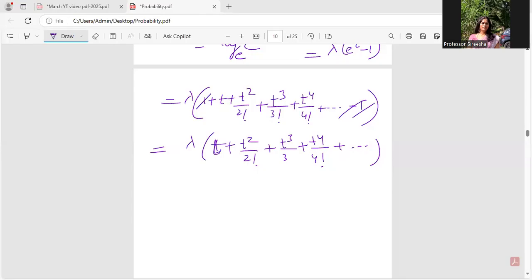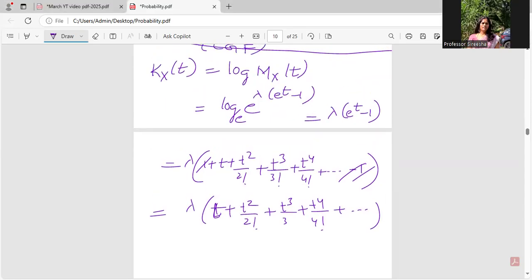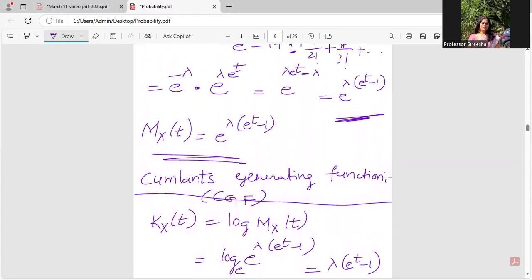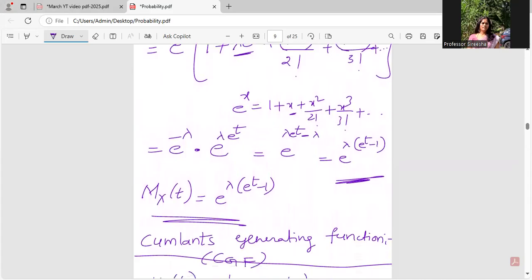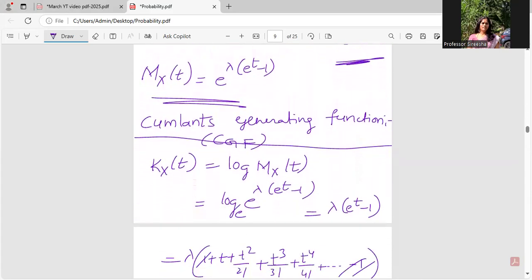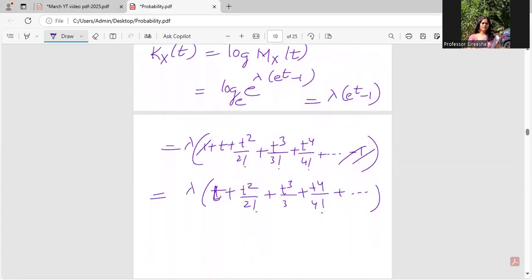Okay, so in the previous video of MGF and CGF, I was talking about how to derive the moment generating function and the cumulant generating function, CGF, for the Poisson distribution. CGF is nothing but the log of MGF. I have put in whatever value I obtained from MX(t), tried to solve it, and got an equation of this format.